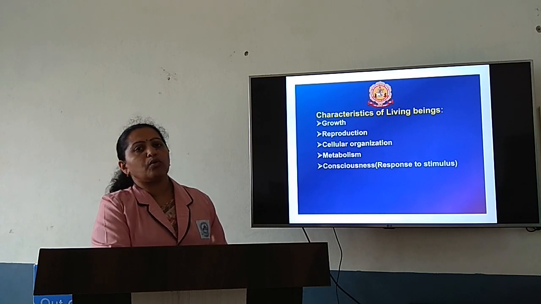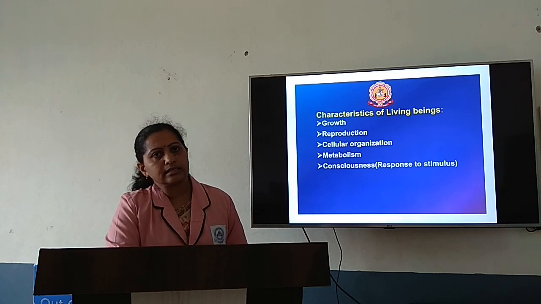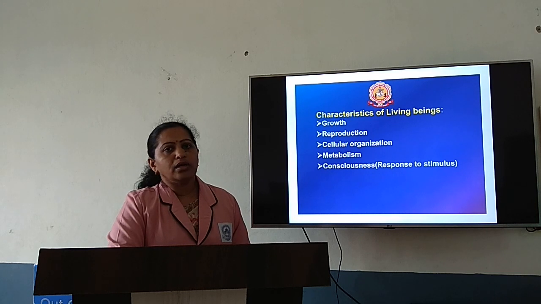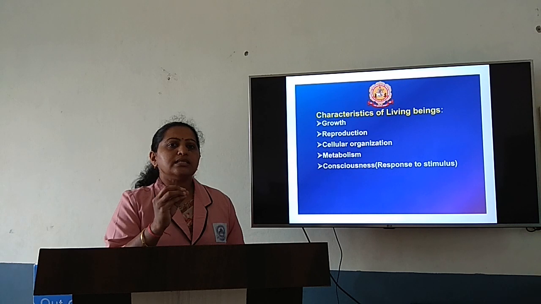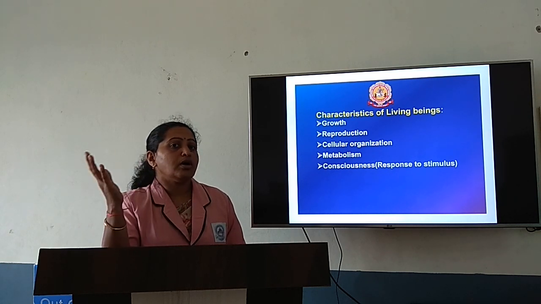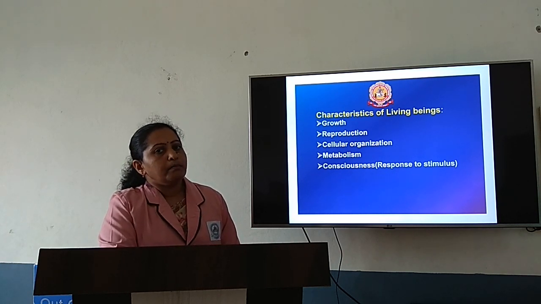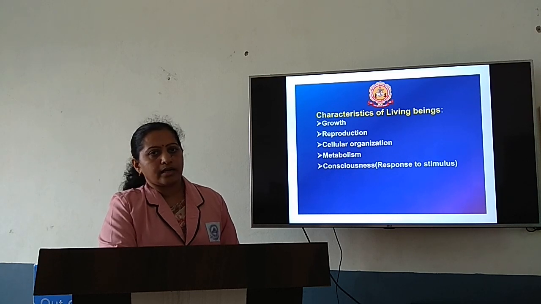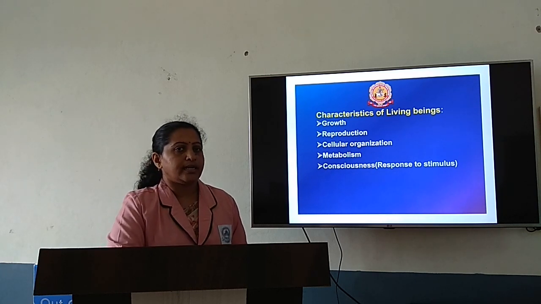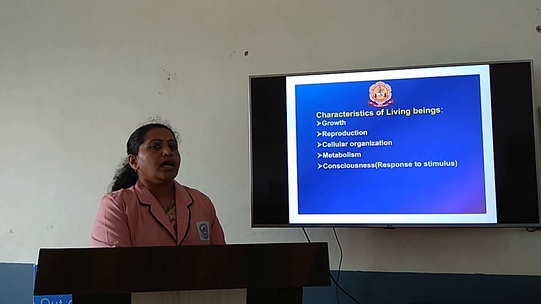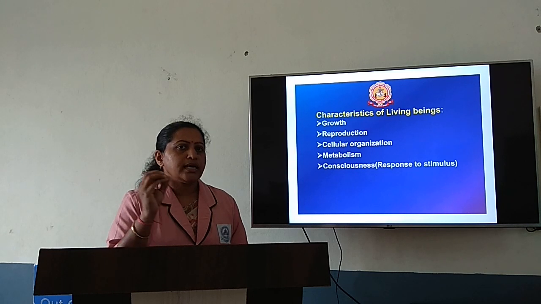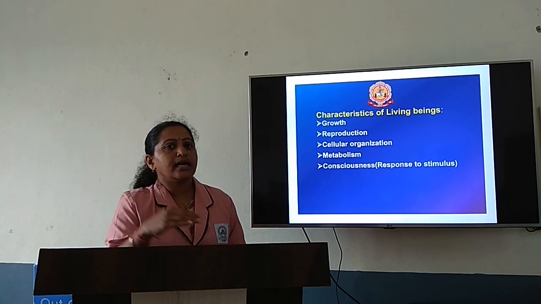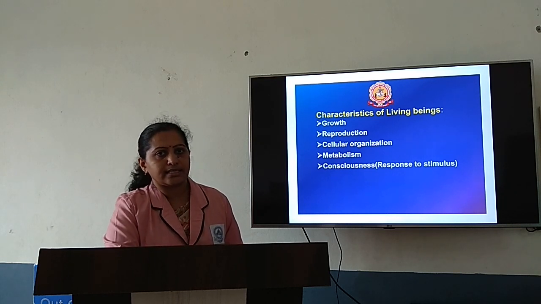Let us discuss one more type of metabolic process, that is anabolism. Anabolism is a type of metabolic process where simple substances join together to form a complex substance. A best example for anabolic reaction is photosynthesis that takes place in plants. During photosynthesis, simple substances like carbon dioxide and water molecules are utilized by the plants and a complex substance like glucose or starch is synthesized.